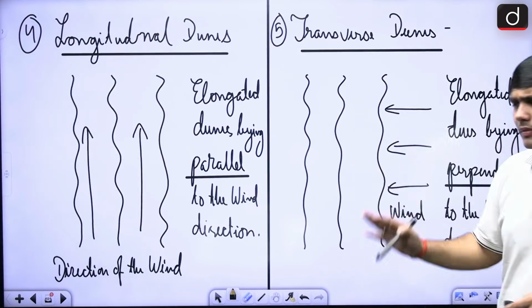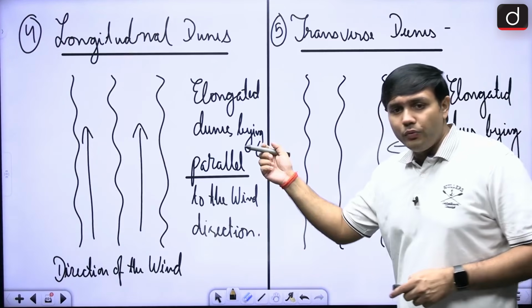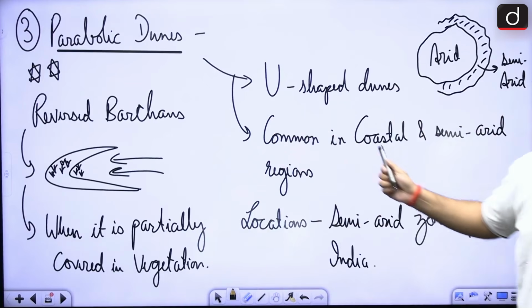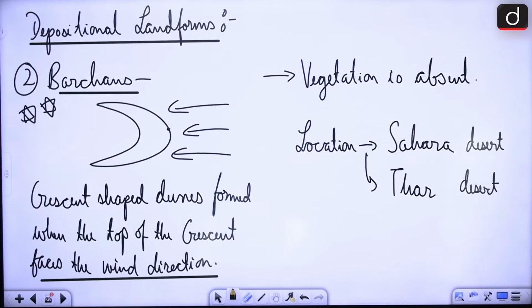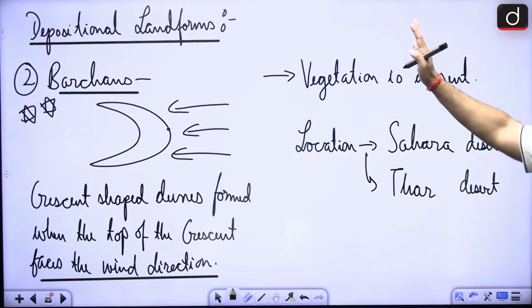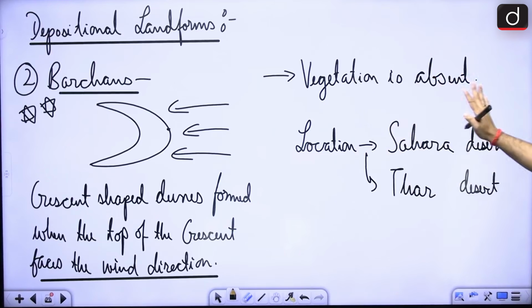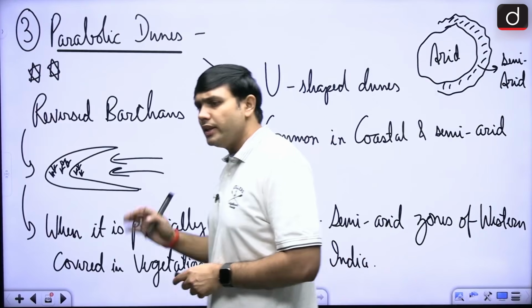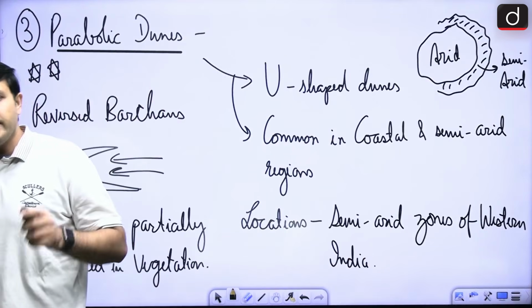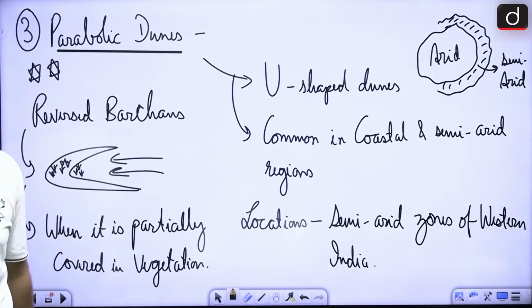Is that all right? Now, where would you find these parabolic dunes? This is generally seen in semi-arid regions. Barchans are found in areas where there is no vegetation, the Sahara and Thar deserts, in the core regions of the Sahara and Thar desert. But parabolic dunes are in semi-arid regions, right? There is aridity, but in semi-arid regions, all right?